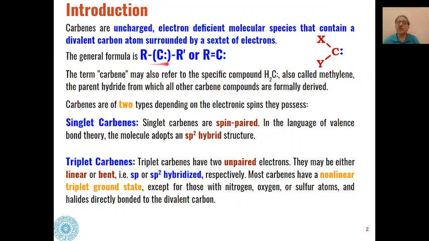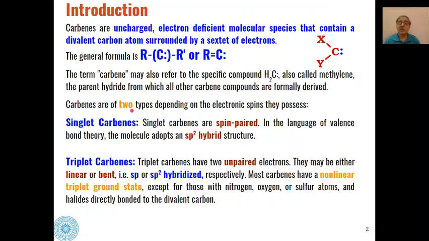The general formula can be as you have seen here, or R double bond C having a lone pair of electrons. The term carbene also refers to the specific compound where both X and Y are H, and this is also known as methylene carbene. All other carbenes are derived from this carbene only, that is, methylene carbene.